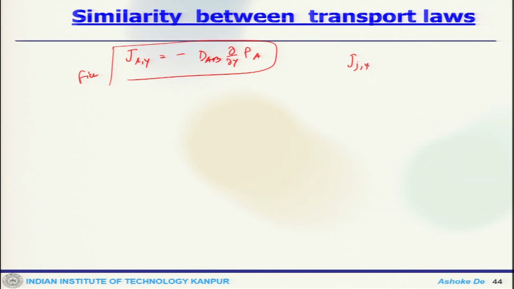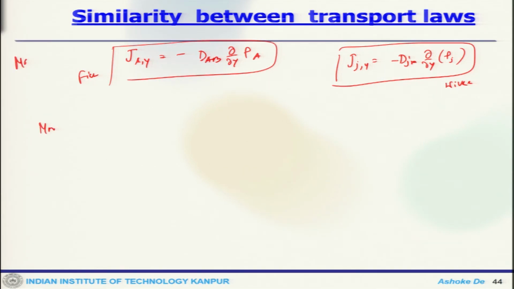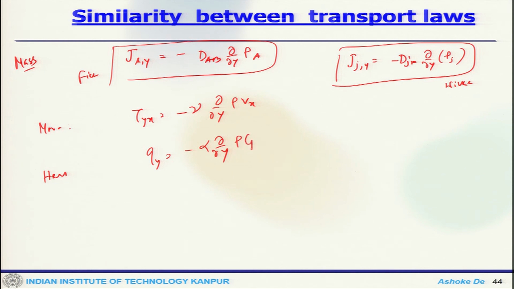Then Jy is minus del of rho_j, which is what we got from Wilke. Momentum, we have tau yx equals nu del y of rho Vx. Heat, we have Fourier, where Qy equals minus alpha del y of rho Cp T. So, nu is mu by rho, alpha is lambda by rho Cp.